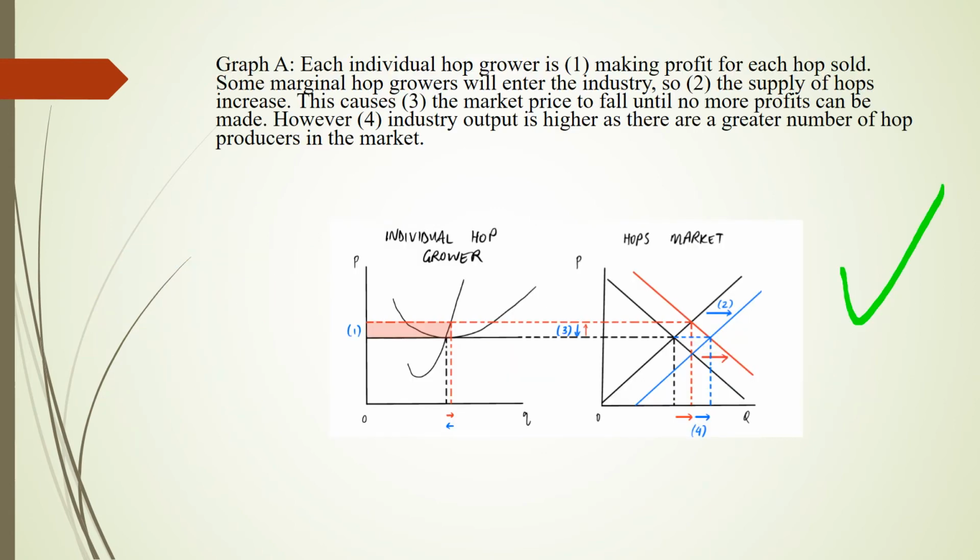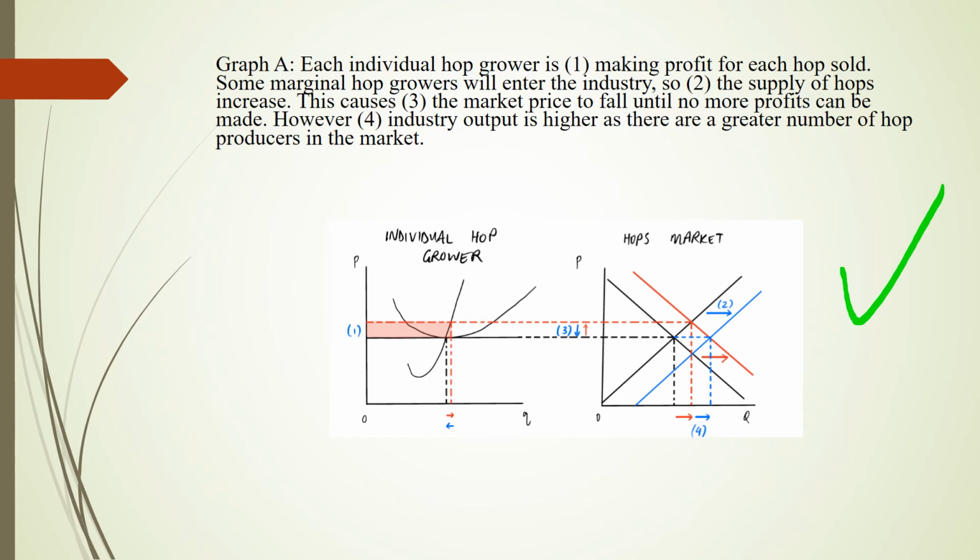Question 2 considers the short-run effects of an increase in hop demand. The biggest assumption for the short run is that no entry into or exit from the market could happen. However, in the long run, the picture will be different. In a competitive market, hop growers can join or leave the industry based on whether or not they can make a profit. Only when individual hop growers are at break-even is the equilibrium reached, where profit is neither lost nor made and the number of participants in the market remains stable.